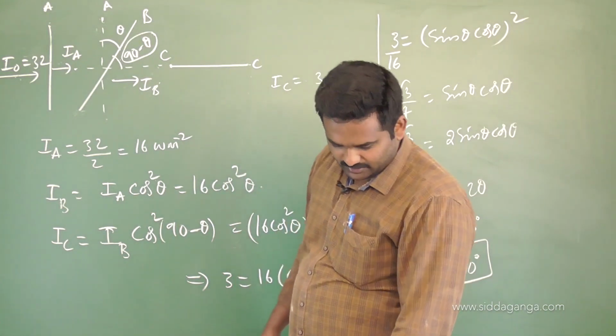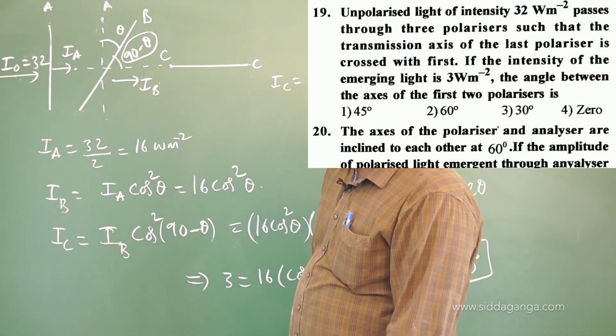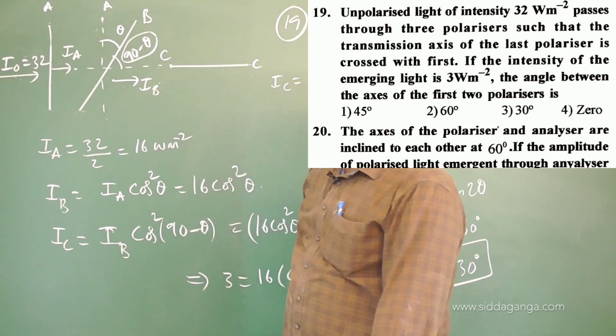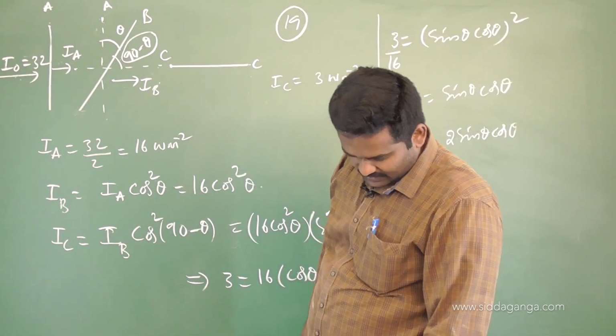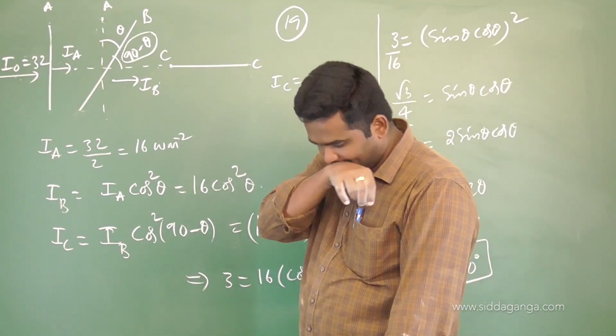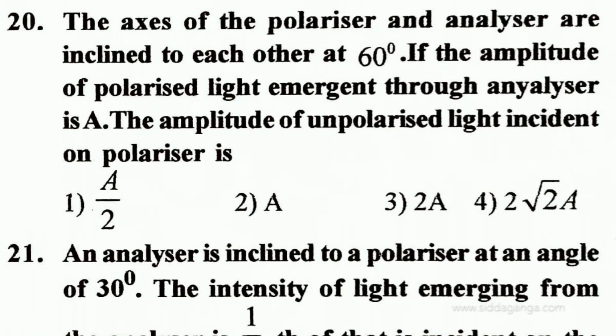This is problem number 19. The 19th problem it is. Next, 20th problem. The axes of polarizer and analyzer are inclined to each other at 60 degree.